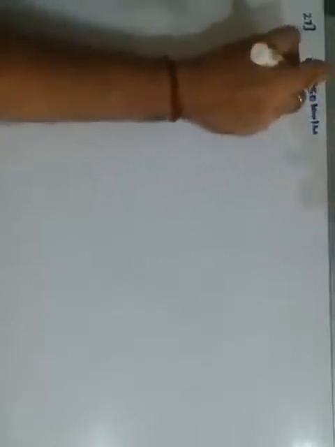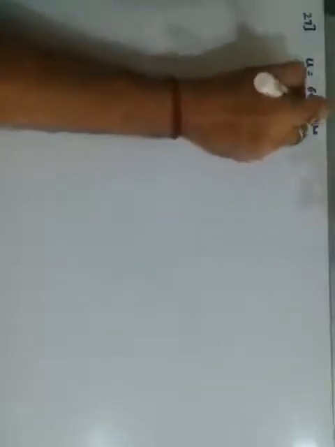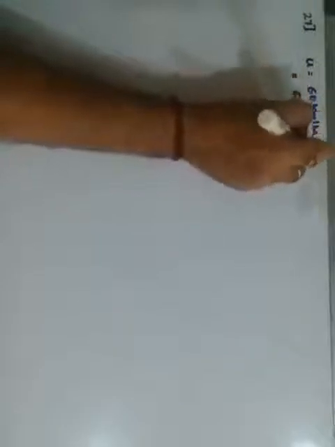Next is question number 27, which says a car traveling at 60 kilometers per hour uniformly retards, meaning going ahead its velocity is going to decrease. This means the 60 that is given, that is u, is 60 kilometers per hour. I need to convert this into meters per second. So how can I convert? 60 multiplied by 1000 upon 3600.